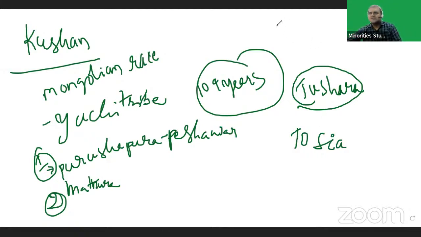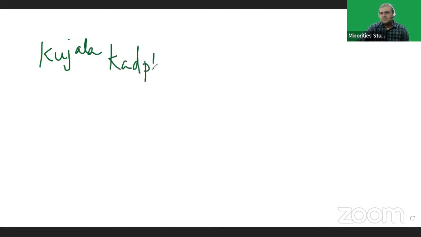Kujula Kadphises was the founder of the Kushana dynasty.